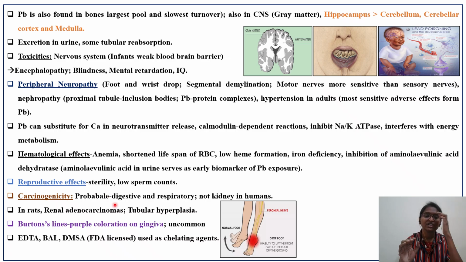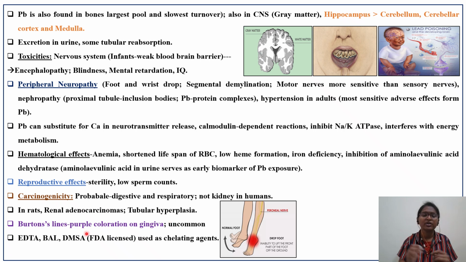Is lead causing cancer or not? There is no classification given by IARC, but it is observed that lead is a probable carcinogen, particularly of the digestive and respiratory tract, but not the kidney in the case of humans. If lead was tested in a rat 2-year carcinogenicity study, they found the formation of renal adenocarcinoma as well as tubular hyperplasia. The same things were not observed in adult human beings.